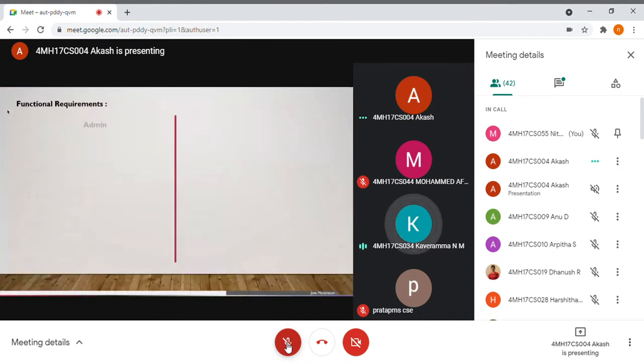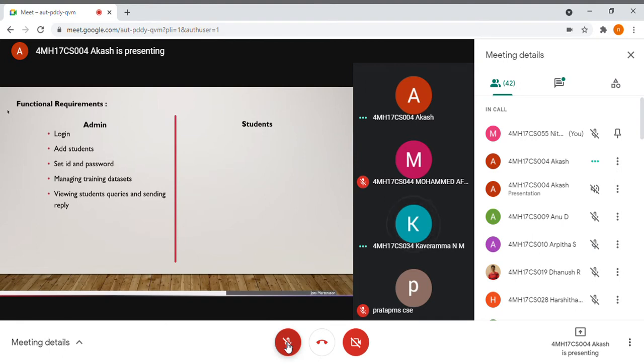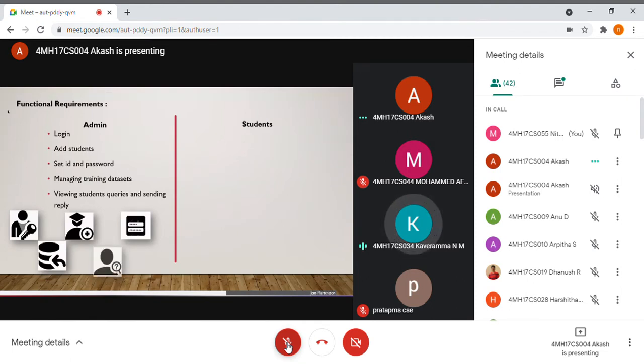The functional requirements: there are two users, administrator and student. The administrator maintains the whole application and has full authority. First, the admin will log into the website by inputting their ID and password. The admin will add all the students and set a unique ID and password for each student. The admin will manage the training data sets used in the project, and can view students' queries and reply to them.